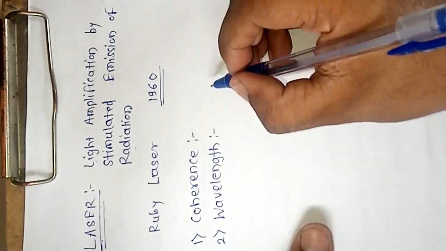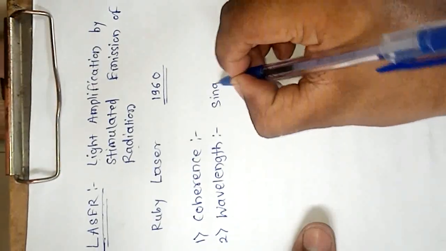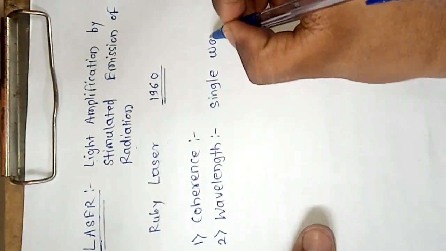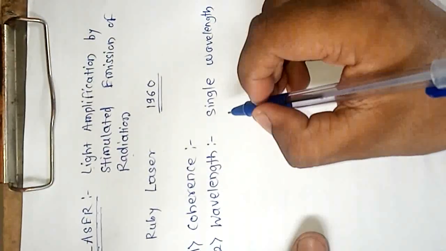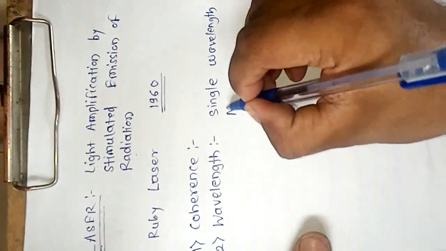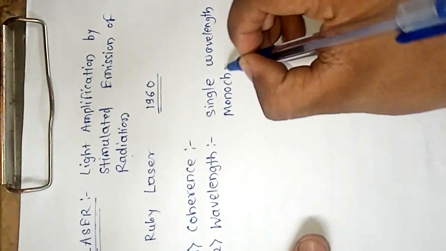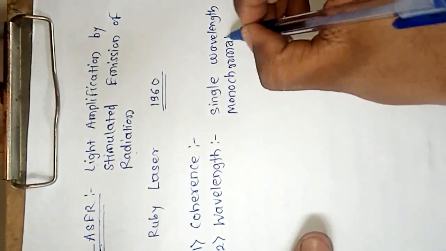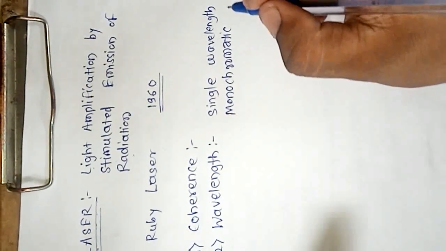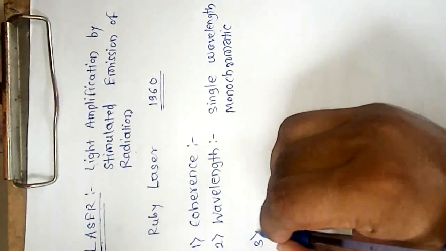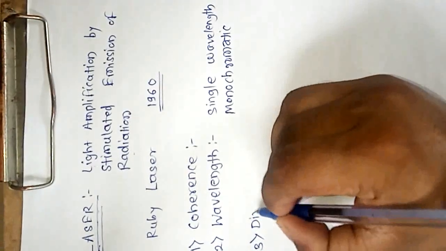Laser consists of a single wavelength, so we call it monochromatic. Again, the third characteristic is directionality.